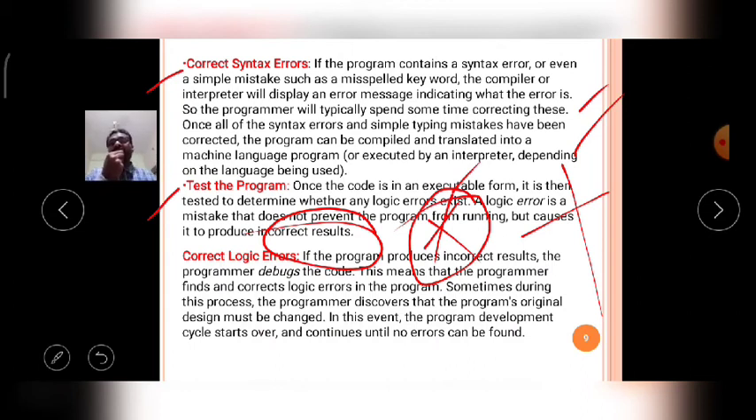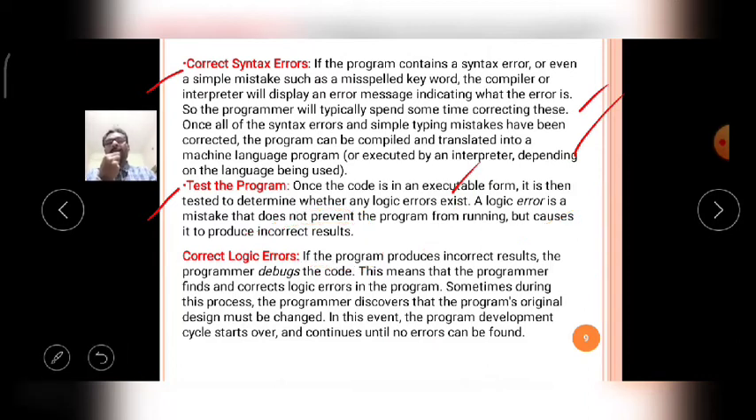Logical errors are not caught by the compiler or interpreter. Only syntactical errors are found by the compiler or interpreter of a particular language. Logical errors must be found by the programmer only. So when the program is not giving proper answers, test the program, and if any logical errors occur, solve them. So in the last step, correct the logical errors.